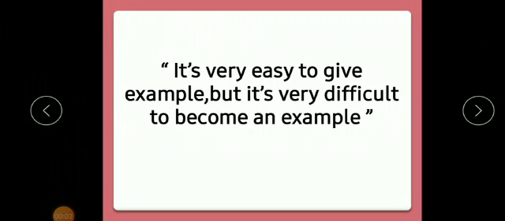Good morning, children. Let us begin with a beautiful thought. It's very easy to give an example, but it's very difficult to become an example.